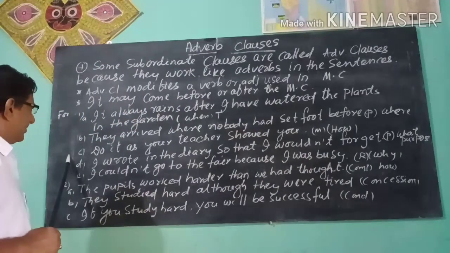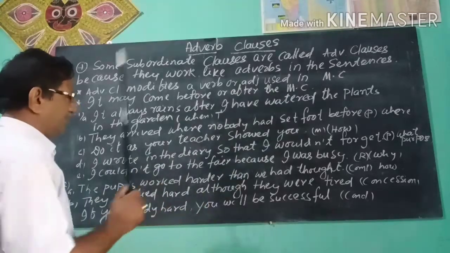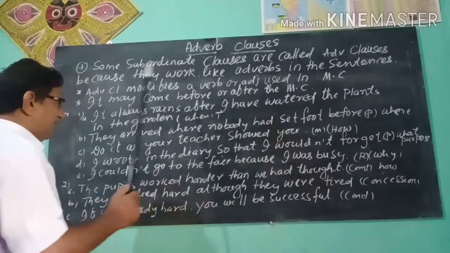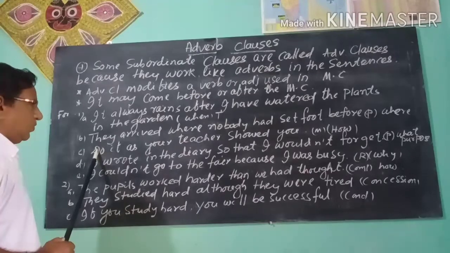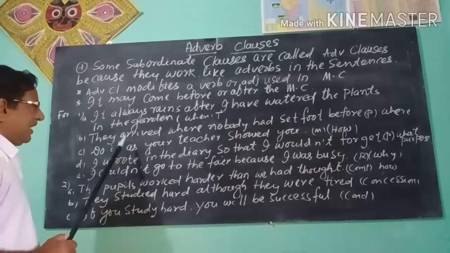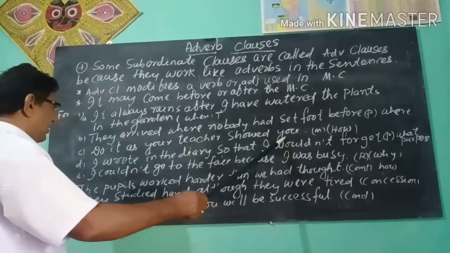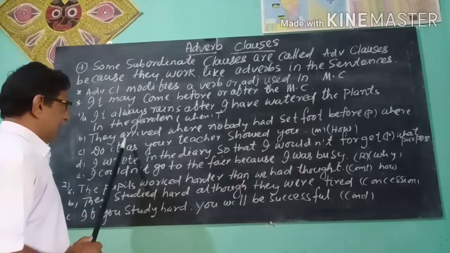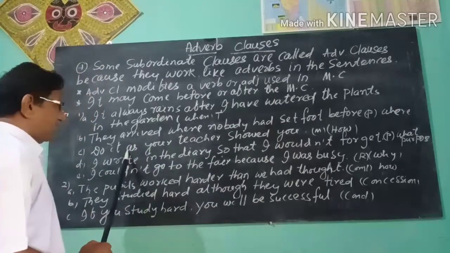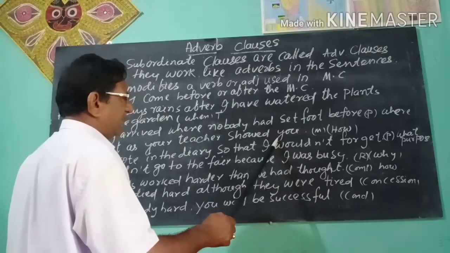Next, you see sentence C. Do it as your teacher showed you. As your teacher showed you is the adverb clause. It modifies the verb do in the main clause. Here, do it is the main clause. Do it how? As your teacher showed you. This adverb clause is an adverb of manner.